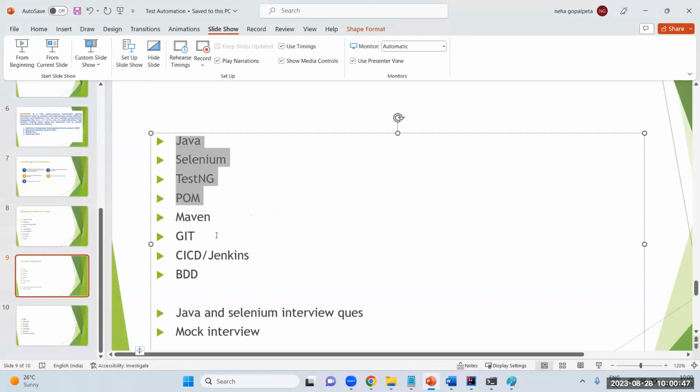So all these concepts have their own importance. It's not just because the interviewer is asking that we are including it. No. Maven has its own importance because it should help you get through the interview and also help you to work. If you just clear the interview and are not able to work, definitely you will face some difficulty. So if you learn all these things in detail, you will never face any difficulty while working also. Okay, we'll be covering all these things in the course also.